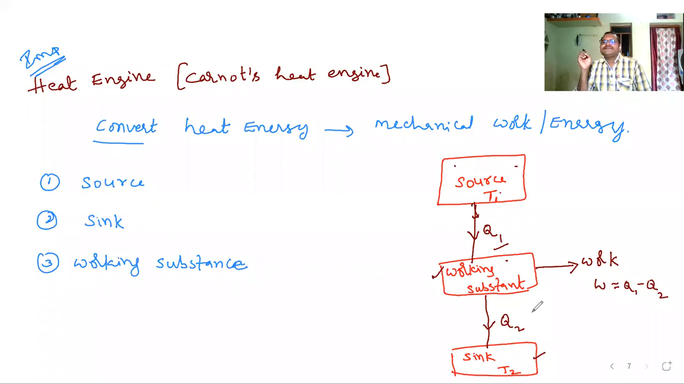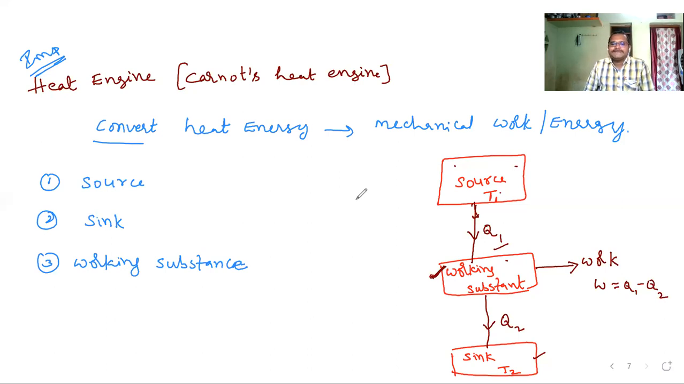Clear? It will have three main parts: source, sink, working substance. Source is always maintained at a higher temperature T1. Sink is always maintained at a lower temperature T2. Now, the working substance will take heat energy from the hot body, that is the source, and it will reject some heat energy to the cold body, that is the sink, by performing some work done, that is Q1 minus Q2. Now, depending upon this working substance, the efficiency of this engine will vary.